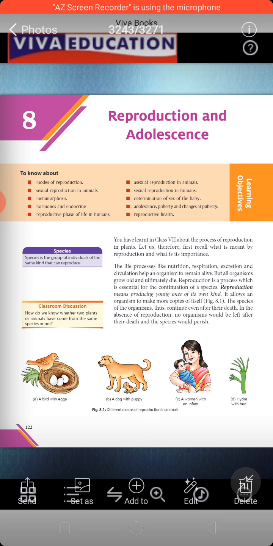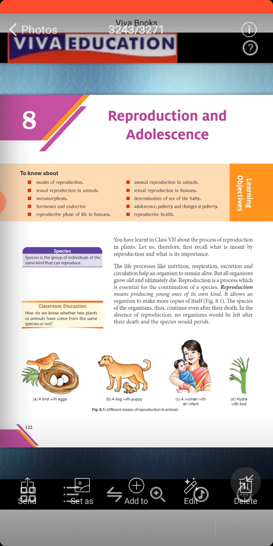So what is reproduction actually? Reproduction means producing young ones of their own kind. For example, they have shown you pictures at the bottom of this page. In the first one, a bird with eggs, means to say birds lay eggs, and from the eggs little birds come out. Similarly, dogs give birth to puppies, human beings give birth to their babies, and in the last one they have given you the example of hydra with buds.